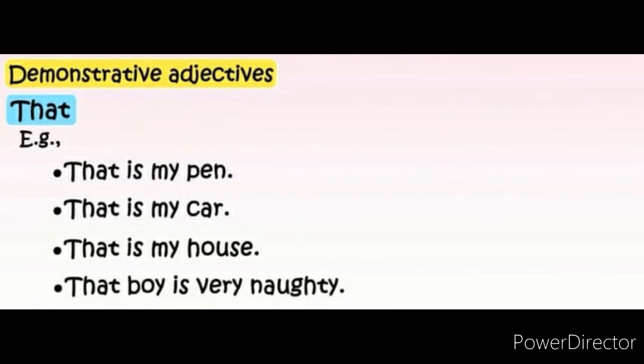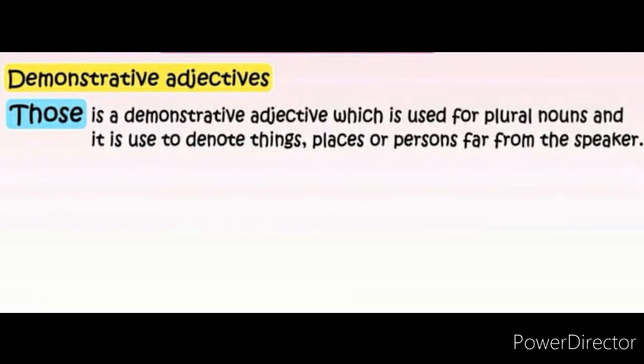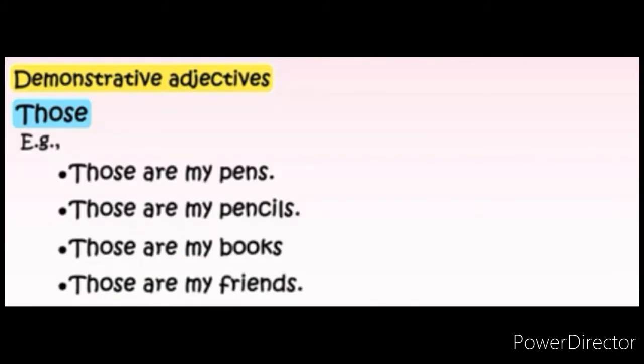Next adjective is those. Those is a demonstrative adjective which is used for plural nouns, and it is used to denote things, places or persons which are far from the speaker. Example: those are my pens. Those are my pencils. Those are my books.